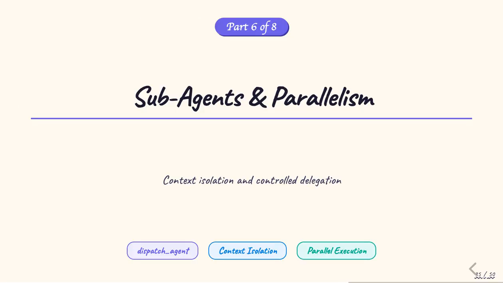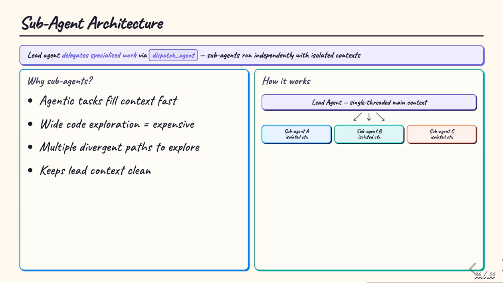Part 6. Sub-agents and parallelism. For tasks of exceptional complexity, or those that require exploring multiple divergent paths simultaneously, Claude Code delegates work to sub-agents. These are isolated instances that run with their own context, protecting the main conversation from context exhaustion while enabling parallel exploration. Sub-agents are spawned via the dispatch agent tool.